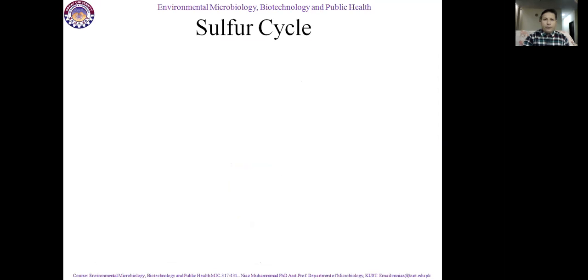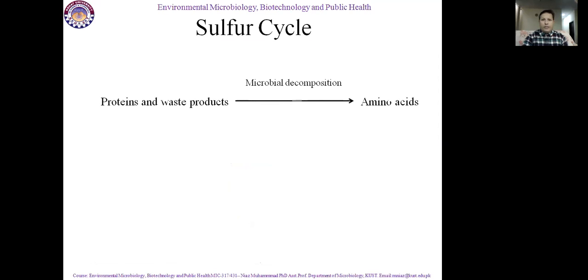If we talk about the sulfur cycle, we will see the most important steps. Sulfur is present in protein and waste products, meaning dead bodies of animals and plants. So it is converted into amino acids by microbial decomposition. Microbes are responsible for converting elements from one form to another.